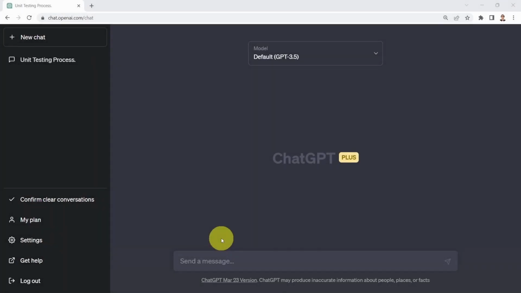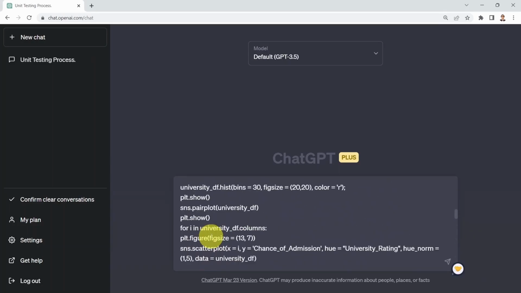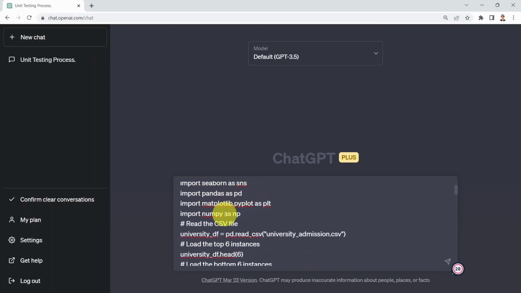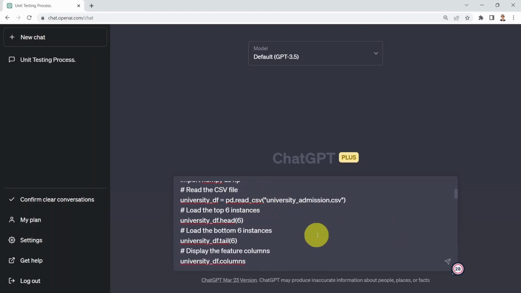All right, what I would like to do next is test ChatGPT's ability to write unit test cases for a little bit more complex code. I'm going to refer to the code that we got before for the machine learning regression model, if you recall. So I'm going to say write the unit test case for the following code, and here I just copied and pasted my university admission prediction code.